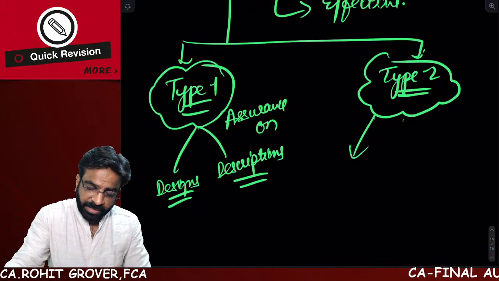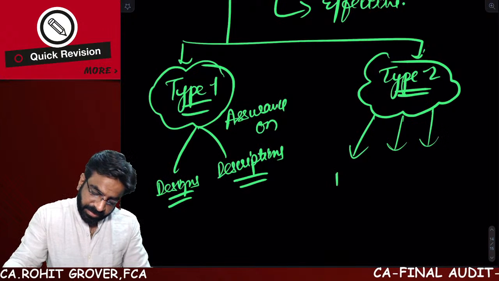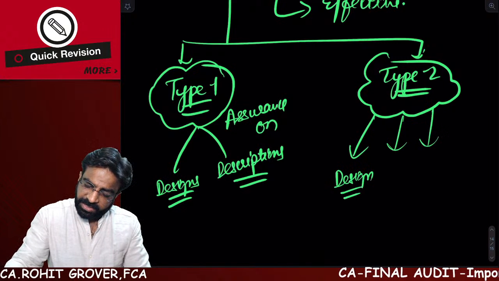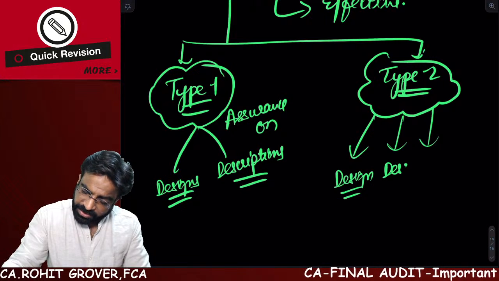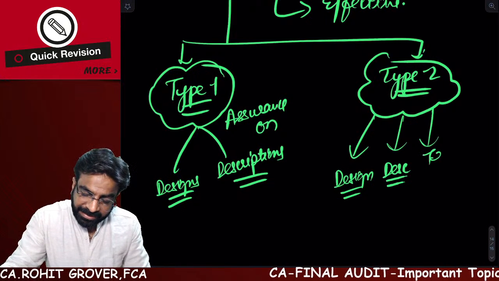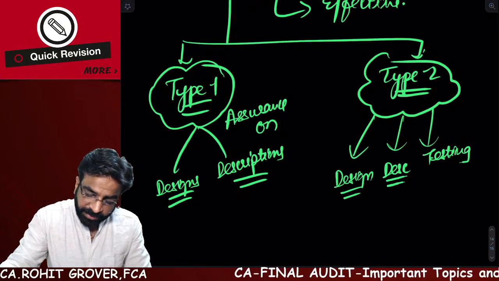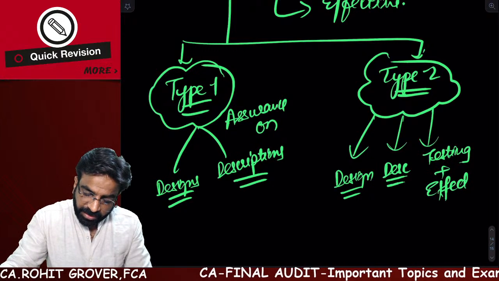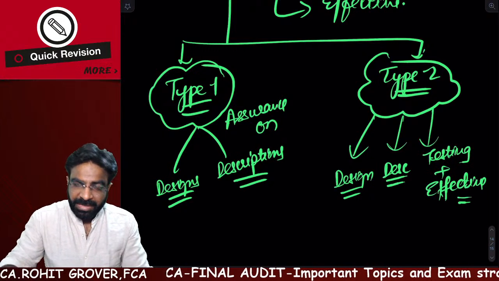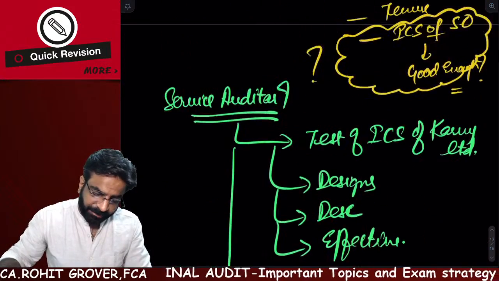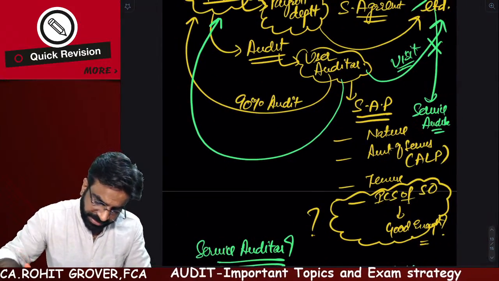But type 2 report में three things will be there. Design assurance will be there, description assurance will be there, and testing report also will be there, whether the internal control systems are effective or not. And this type 2 report or type 1 report service auditor किसको भेजेगा?